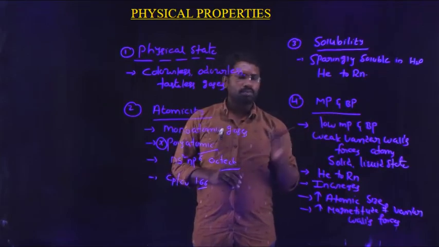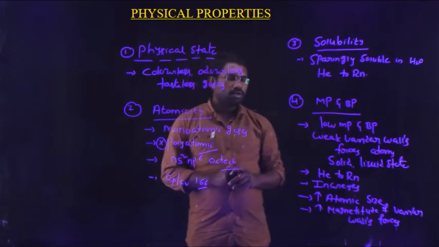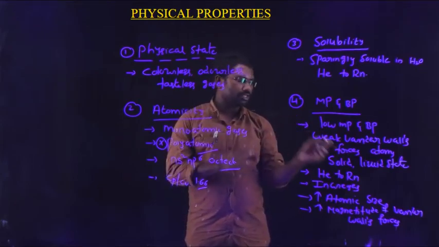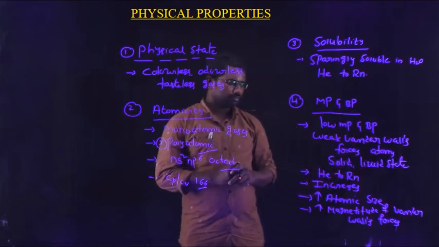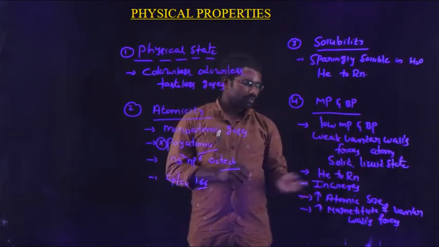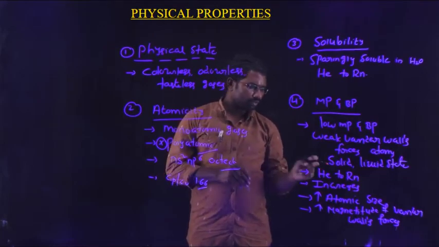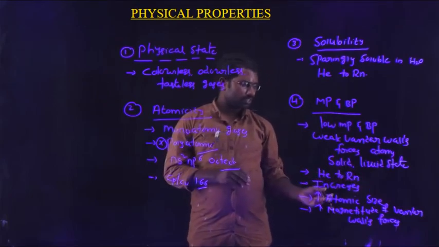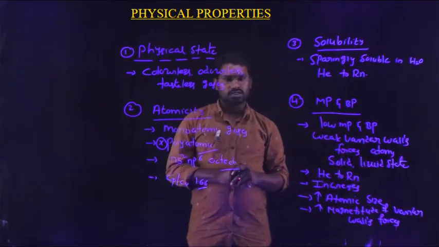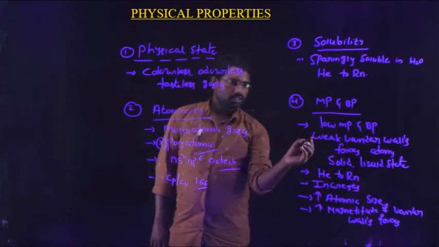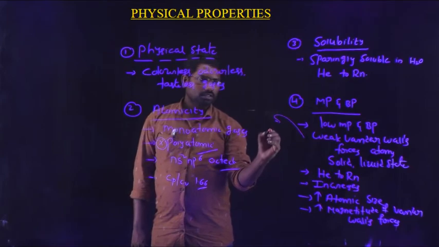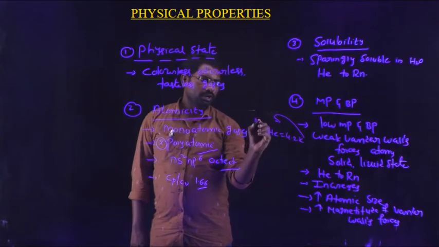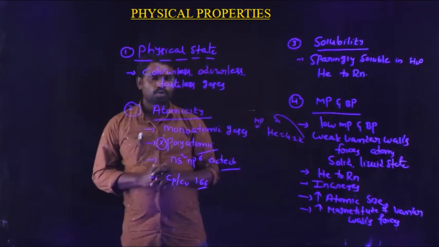So generally they have low melting points and boiling points due to the presence of weak van der Waals forces between the atoms of group 18 elements when they are present in solid state or liquid state, but their melting points and boiling points increase from helium to radon because their atomic size increases as well as the magnitude of the van der Waals forces. Here another important thing is the melting point of helium is very low, that is 4.2 Kelvin.